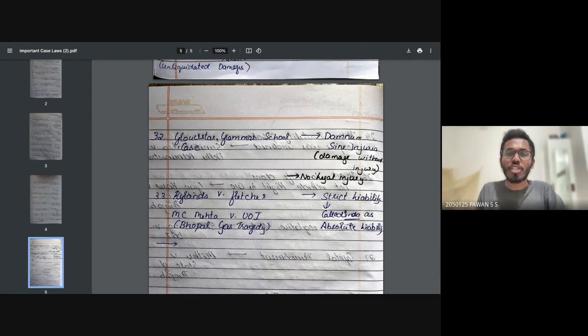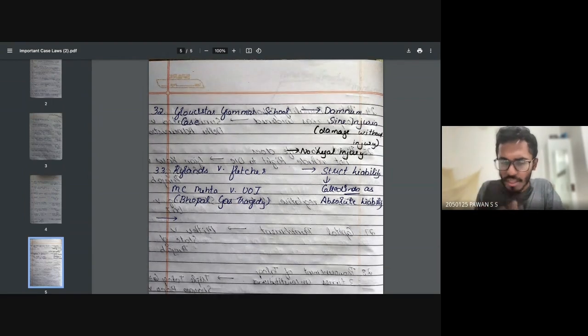Now 32nd question, Gloucester Grammar School case. So damnum sine injuria. Remember, you should be knowing this, okay? Like two grammar schools, I'm a teacher, you're also a teacher, we are on the same road. Now what happened? Is there some damage being created? No. So that was decided in this particular case. So the other school filed a case saying because of this particular school, my profit and all is gone. So court was like, your profit is gone, no, and sit down. So damnum sine injuria, they said damage without injury.